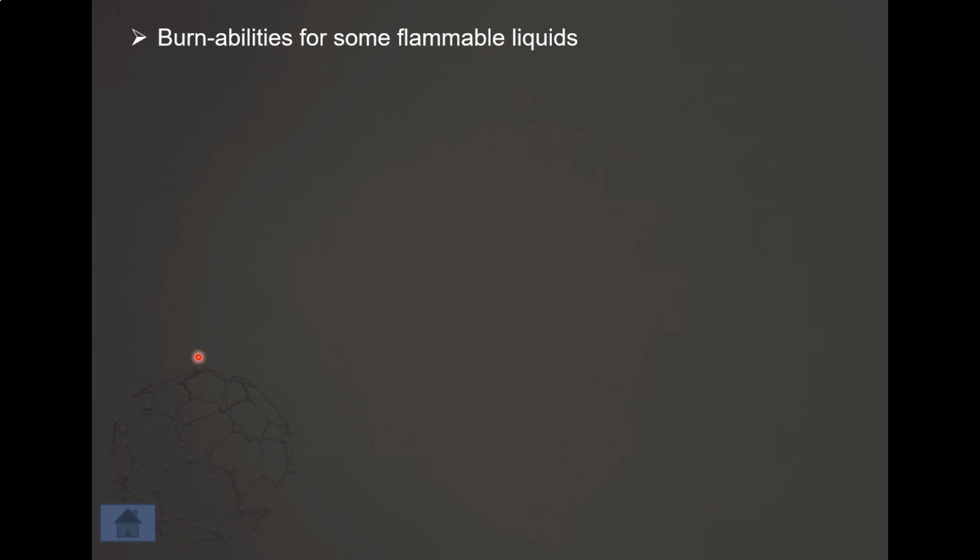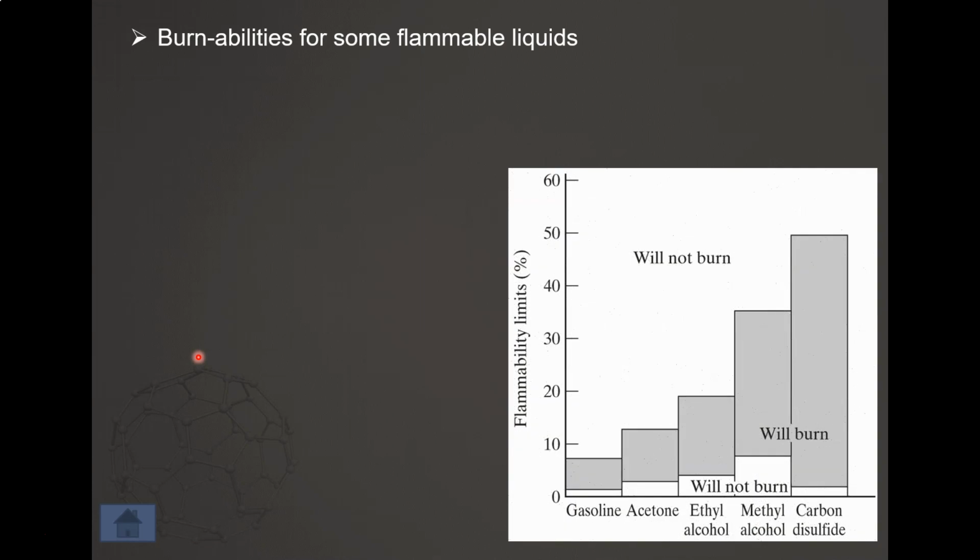This is the burnability for some flammable liquids. As you can see, this is gasoline, acetone, ethyl alcohol, methyl alcohol, and carbon disulfide. This is the lower flammable limit, because we talk about flammability. These are the LFL for each of these materials. Then you also have the upper flammable limit, UFL, for gasoline, acetone, ethyl alcohol, methyl alcohol, and carbon disulfide.